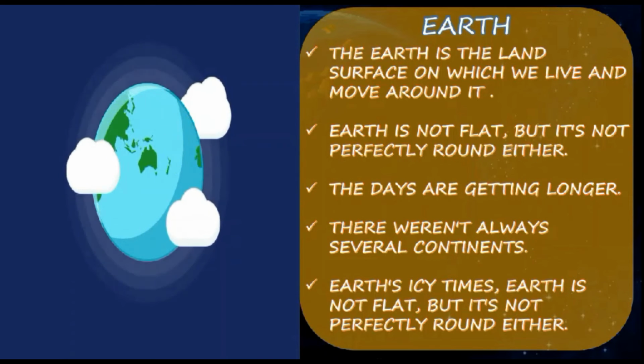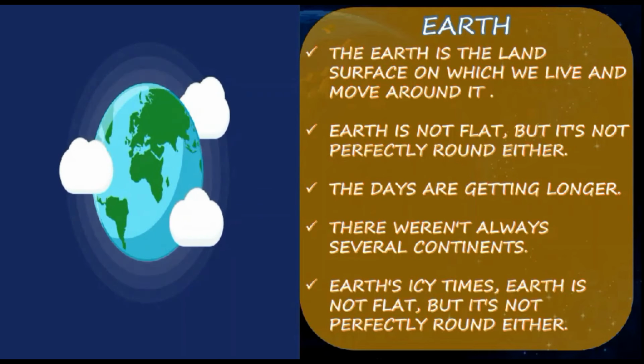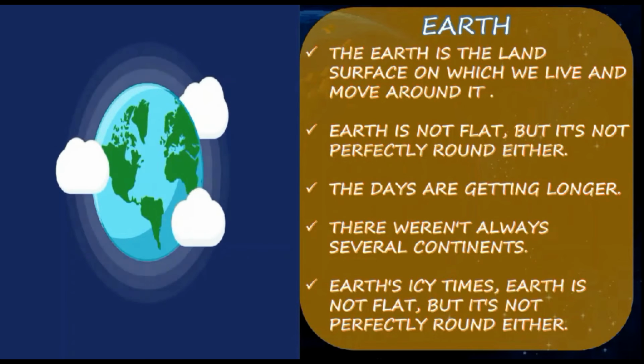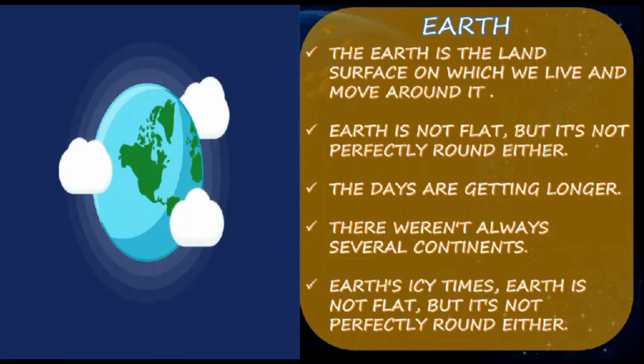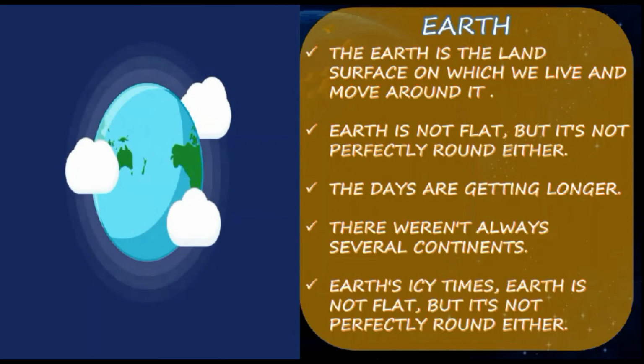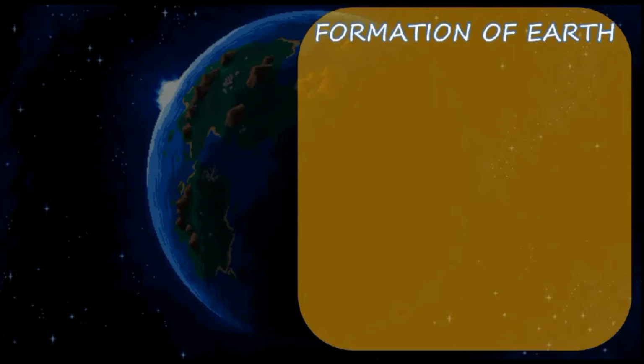So we can't say that Earth is perfectly round in shape. Earth is not flat, but it's not perfectly round either. The days are getting longer. There were not always several continents. There were icy times. So we can't say Earth is perfectly round in shape. Understood? Right.